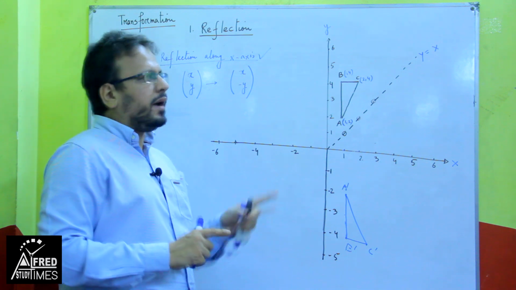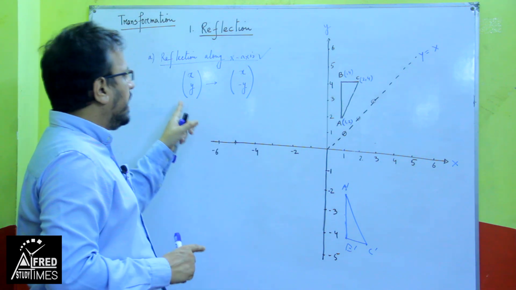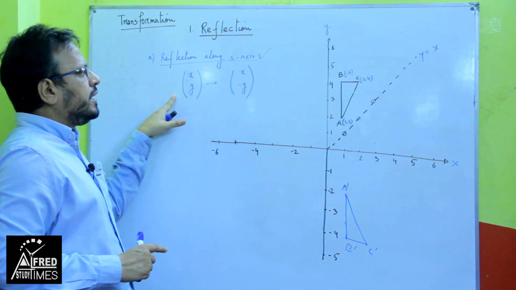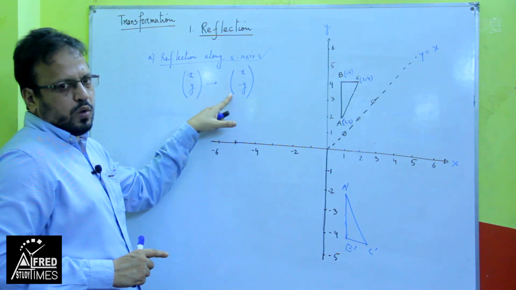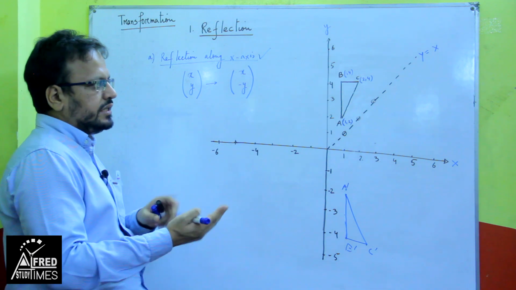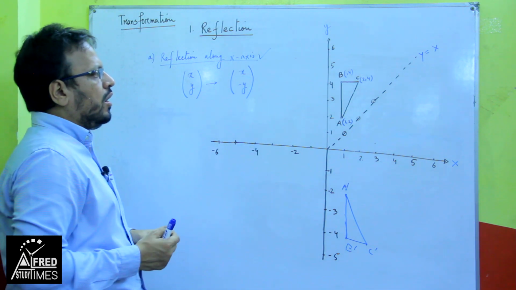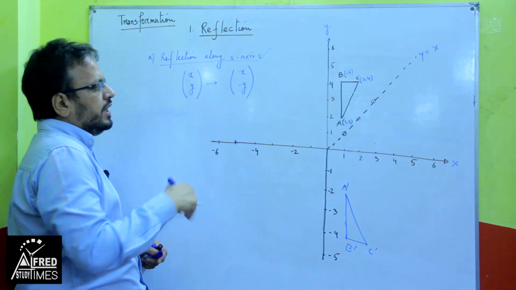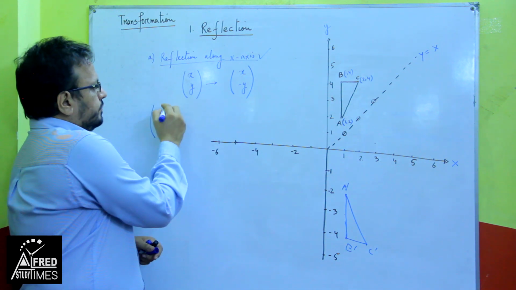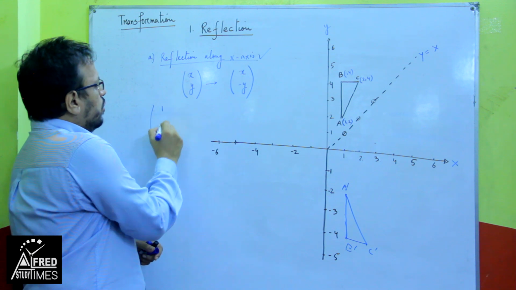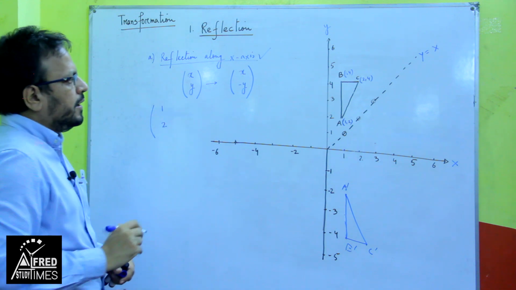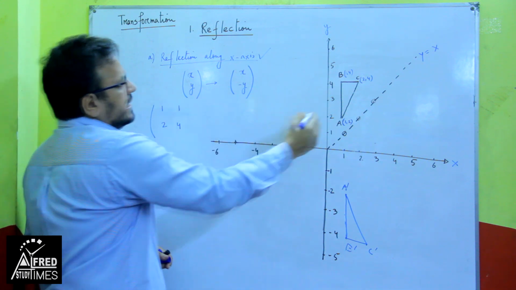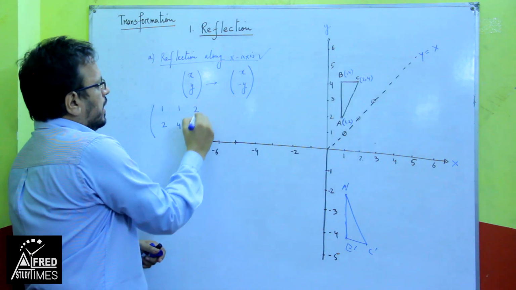Again I will show it by the matrix method. See here, if we reflect along the x-axis, the coordinate (x, y) becomes (x, minus y). That is the change. So, let us write the coordinates of the object triangle, and according to this we will change them. A is (1, 2), we are writing column matrices, B is (1, 4) and C is (2, 4).